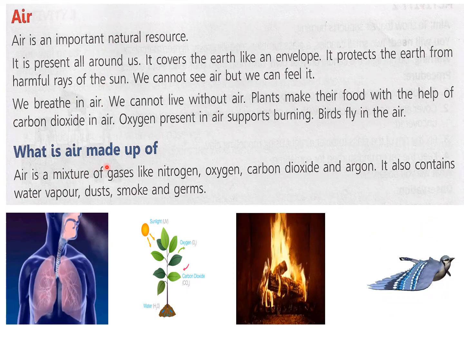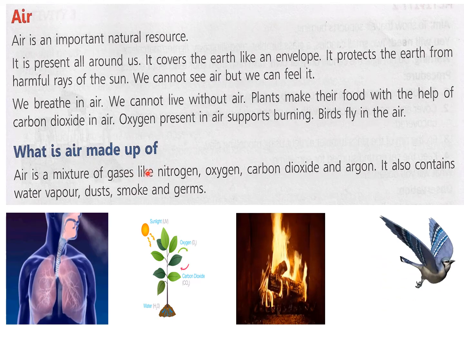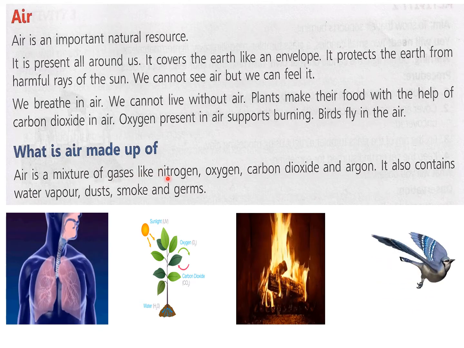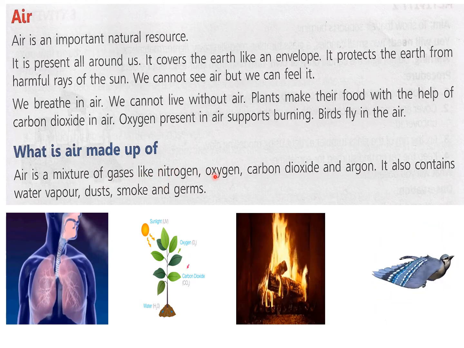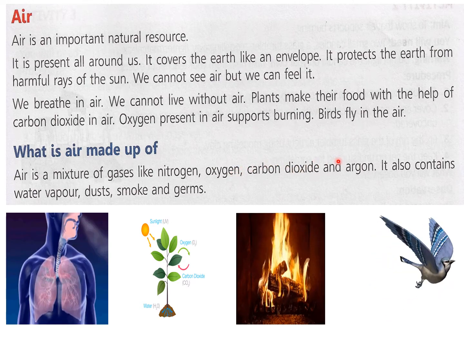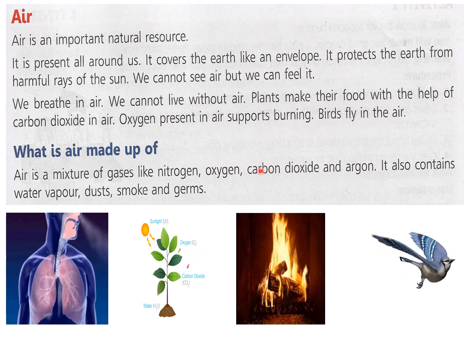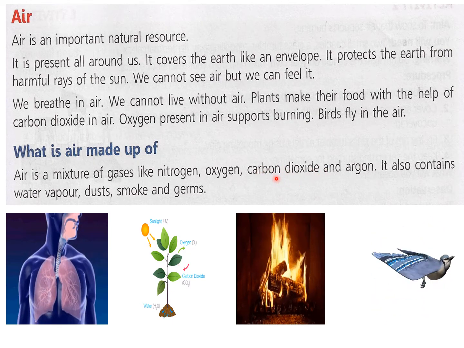Then what is the air made up of? You all know that almost 78% of the air is nitrogen. Then oxygen is 21% and 1% is carbon dioxide, argon, neon, xenon, helium, hydrogen, all these gases are found in traces in just 1%.